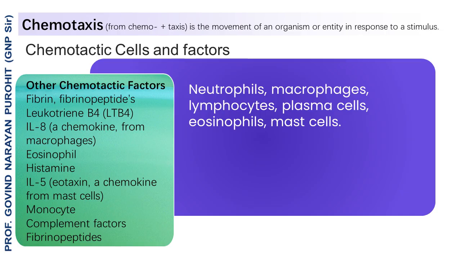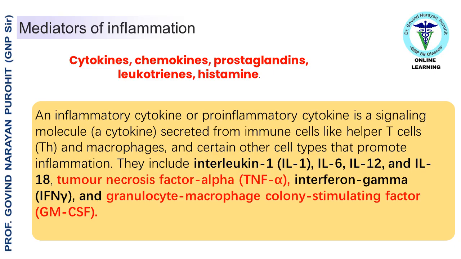For instance, chemotactic gradients guide neutrophils to bacterial infections while driving T cells towards infected tissues. The chemotactic cells include neutrophils, lymphocytes, plasma cells, eosinophils, and mast cells. There are many other chemotactic factors that are shown here. The mediators of inflammation include cytokines, chemokines, prostaglandins, leukotrienes, histamine.